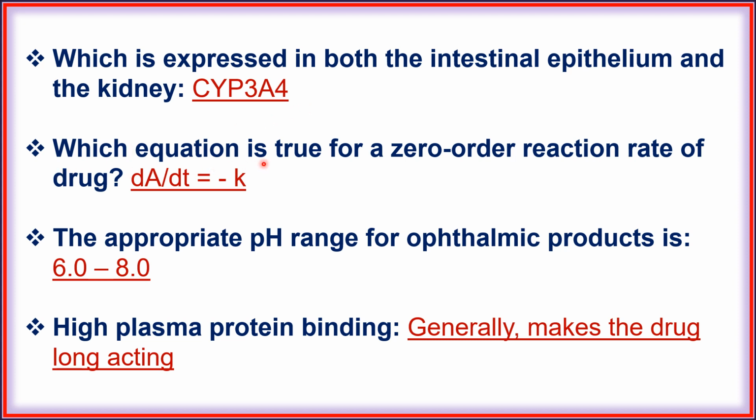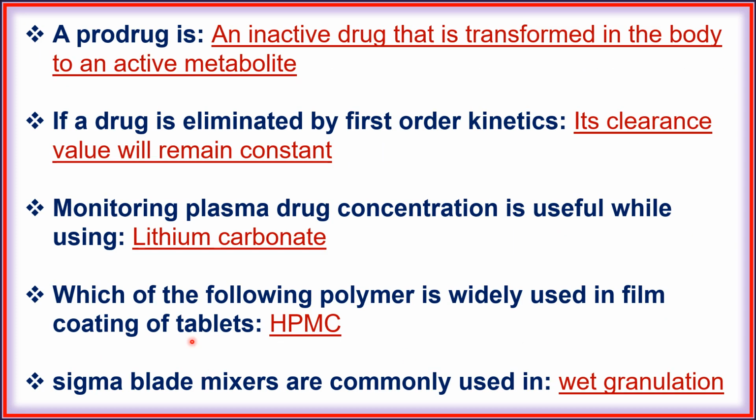Next, which equation is true for a zero order reaction rate of drug? dA by dt equal to minus K. Next, the appropriate pH range for ophthalmic product is 6 to 8. Next, high plasma protein binding generally make the drug long acting. Next, a prodrug is an inactive drug that is transformed in the body to an active metabolite. Next, if a drug is eliminated by first order kinetic, its clearance value will remain constant.